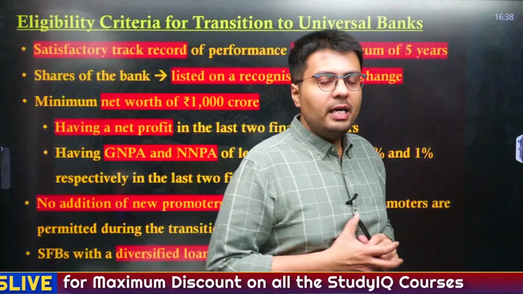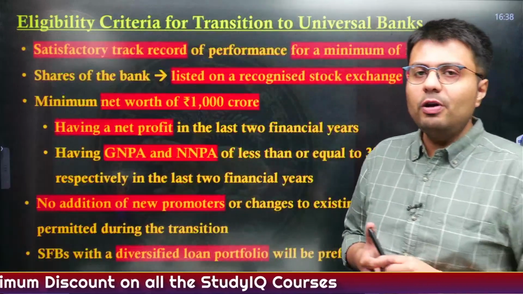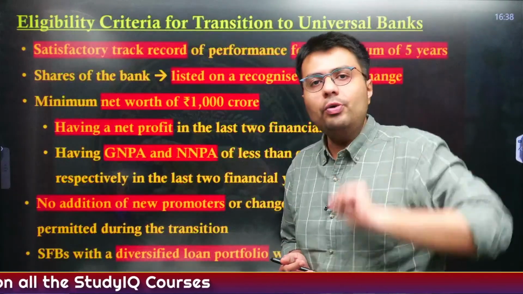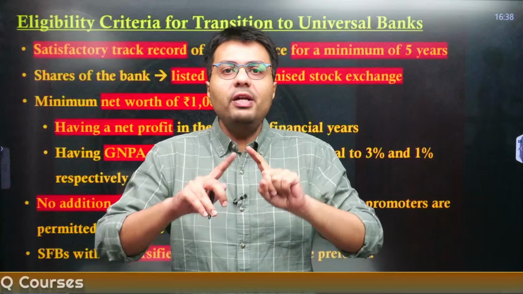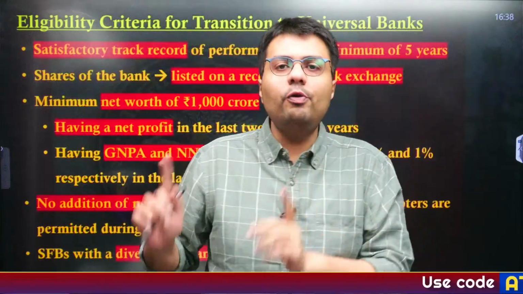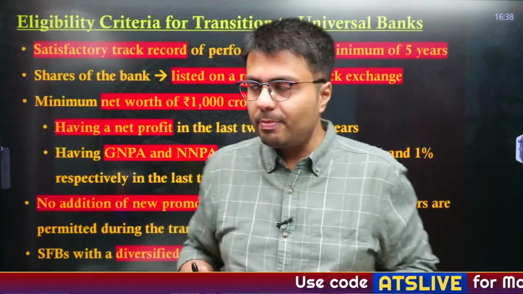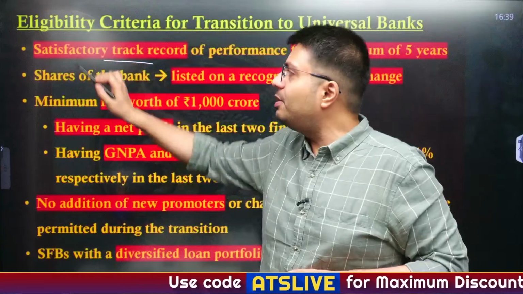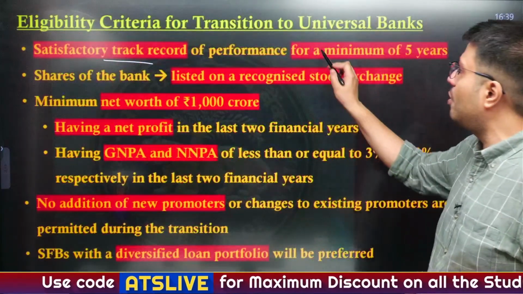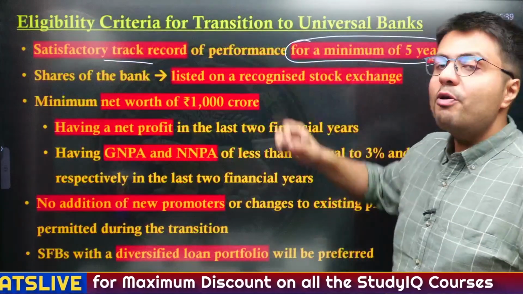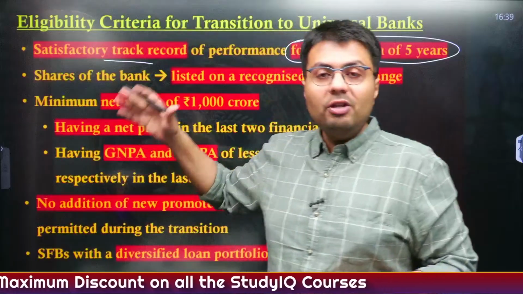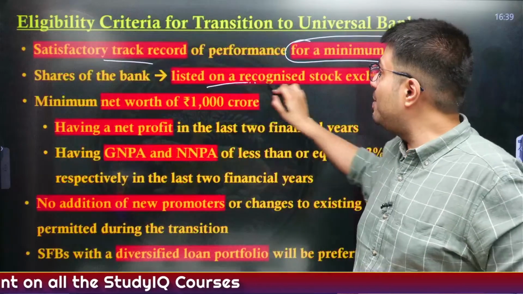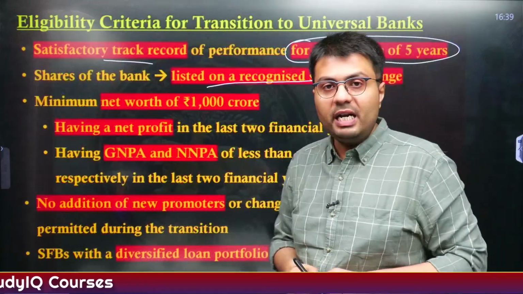Now let us understand what are the criteria for a small finance bank to transition into a universal bank. I told you, they need to fulfill certain criteria before RBI will give them the license of a universal bank. First criterion, they need to have a satisfactory track record of performance for a minimum of 5 years. Similarly, the shares of the small finance bank must be listed on a recognized stock exchange in India.